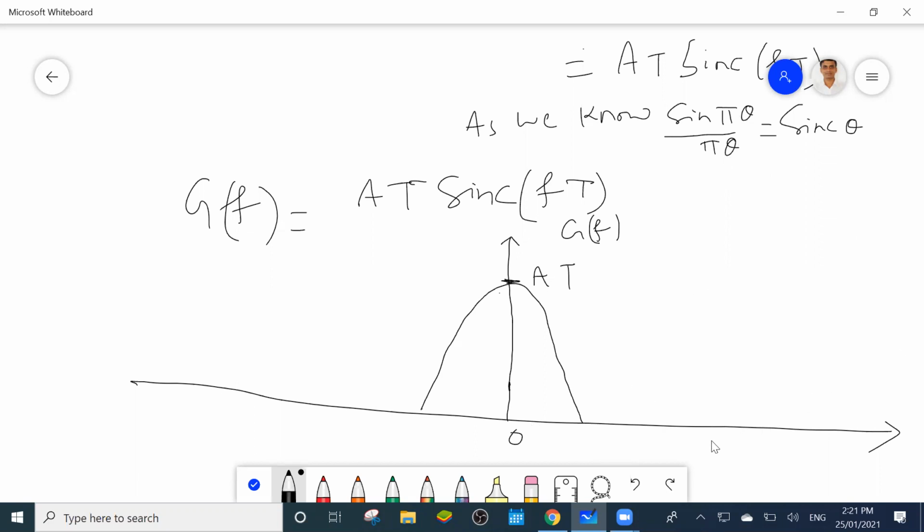So that value will be negative. Then the amplitude will decrease, and then that value will be decreased like this. Similarly, this side also.